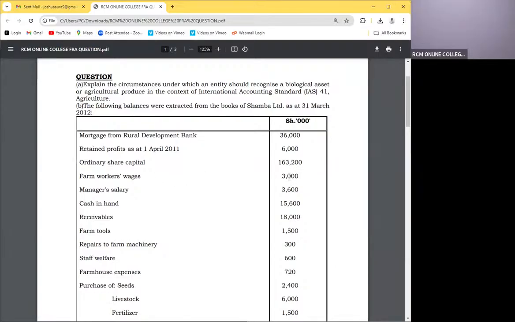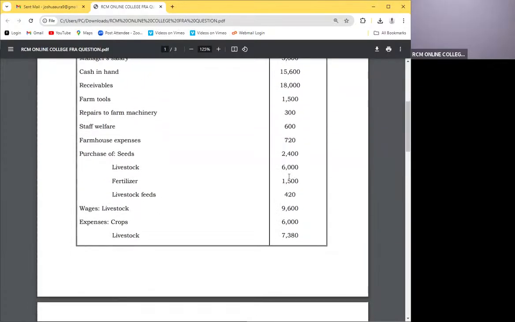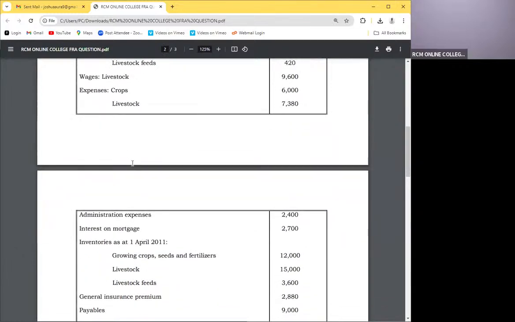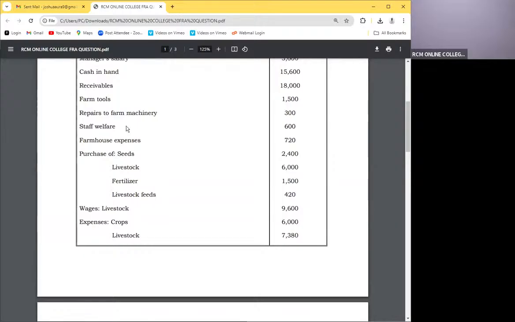I'll tell you why. Look at, for example, these expenses. We know expenses for crops and we know expenses for livestock. So these expenses that are apportioned are the ones going to the individual biological assets account. These ones here, we call them direct. If you look at something like staff welfare, you see staff, they're serving the whole farm, right?